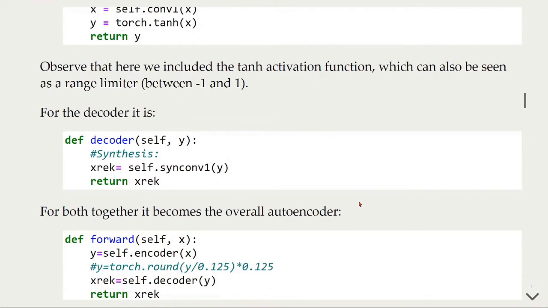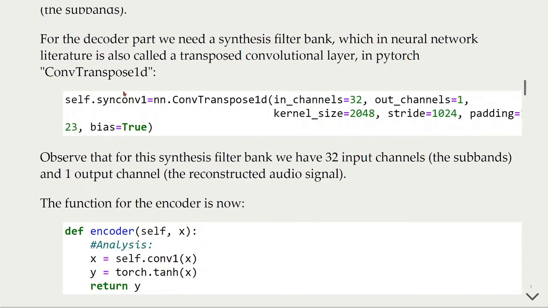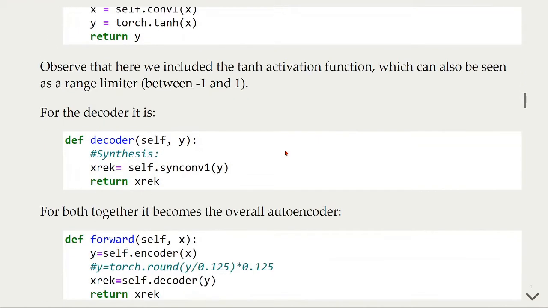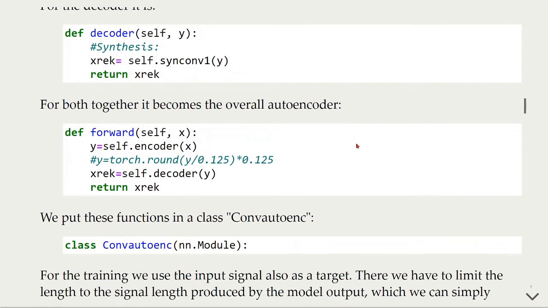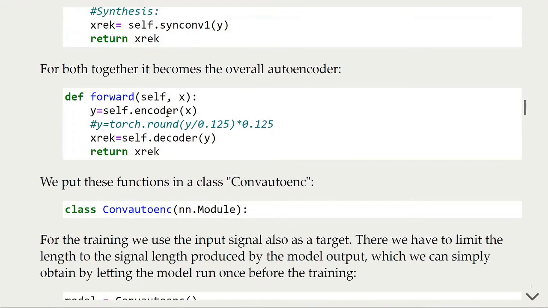For the decoder, we have this function here, where the X reconstructed is the synconv1 that is defined here as using this ConvTranspose1d. For both together, it becomes the overall autoencoder. And we have the encoder, the decoder, and the output is the reconstructed signal. We will put these functions into a class called ConvAutoencoder.